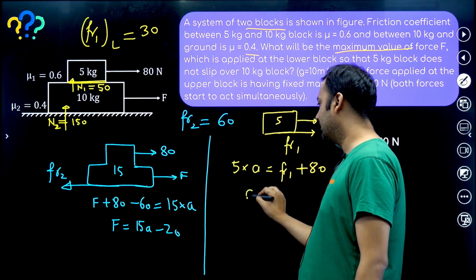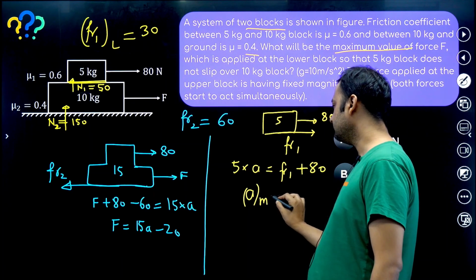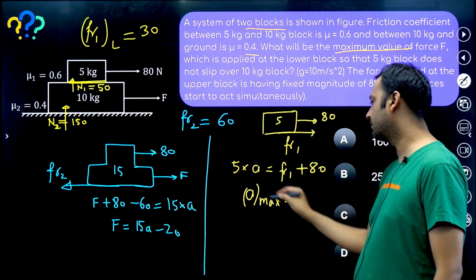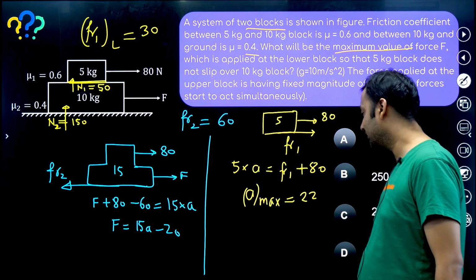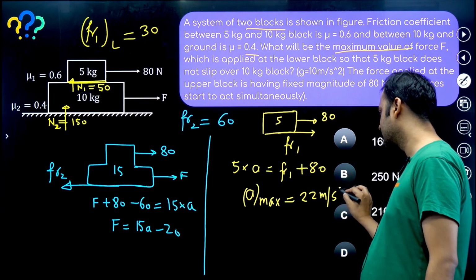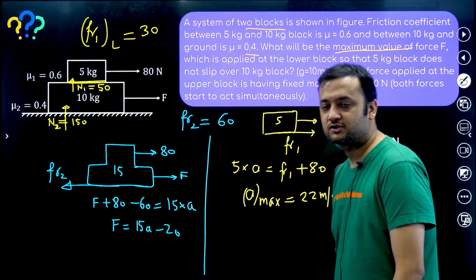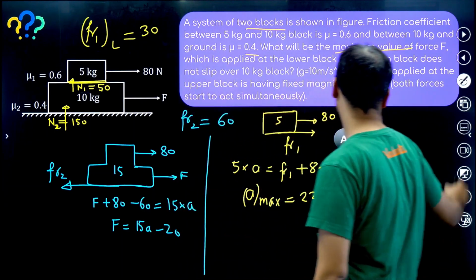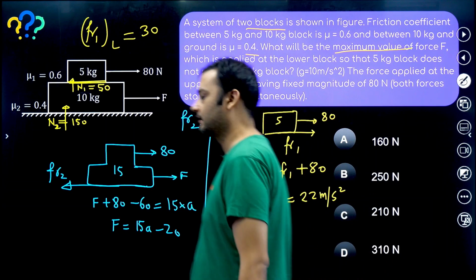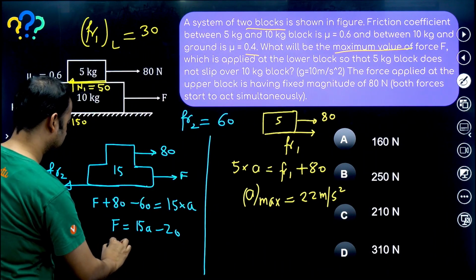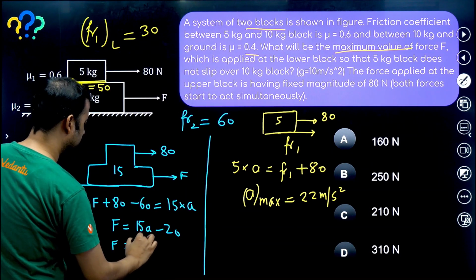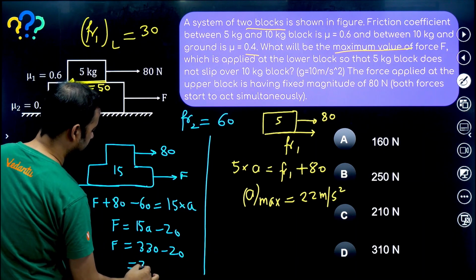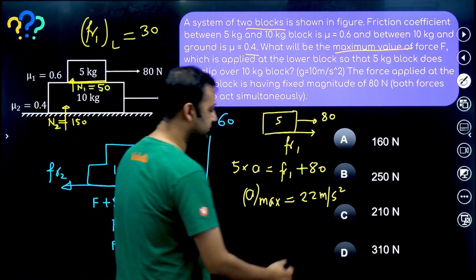So what can be the maximum value of A so that relative slipping is not happening? That will be 110 upon 5, that means 22. So the maximum acceleration of both the blocks so that there is no relative slipping is 22 meter per second square. Now you can put this 22 over here. If you put this 22 over here, what value are you going to get? 22 into 15, that means 330, minus 20. So this will become 310 Newton. Option D will be correct.